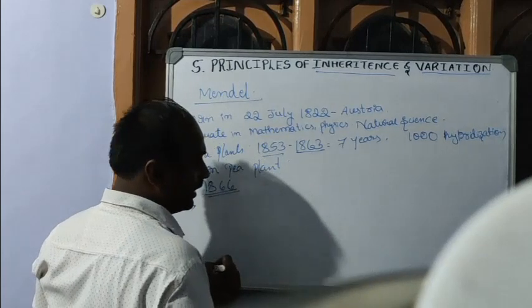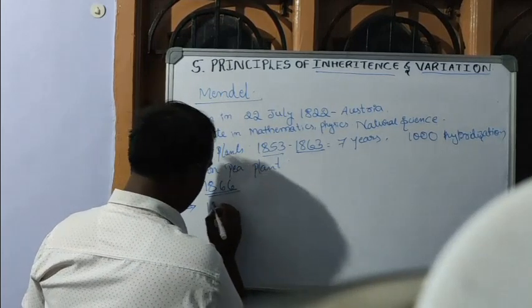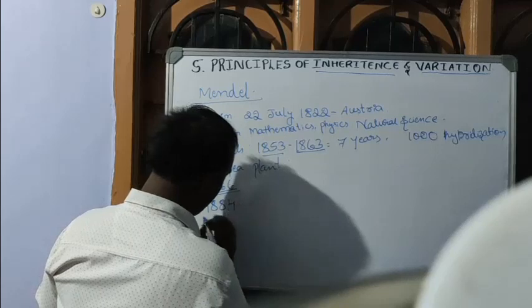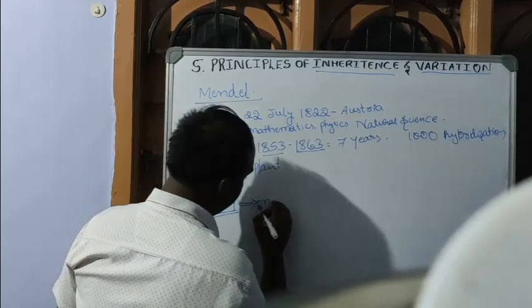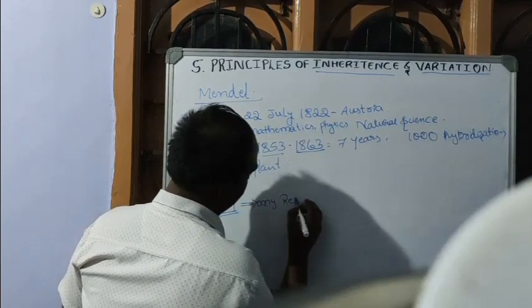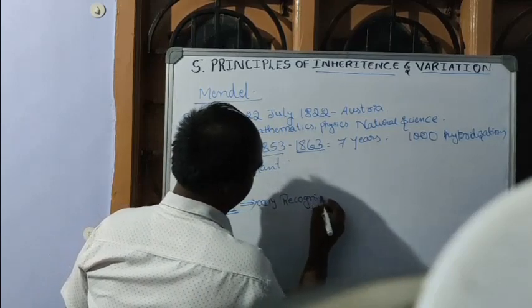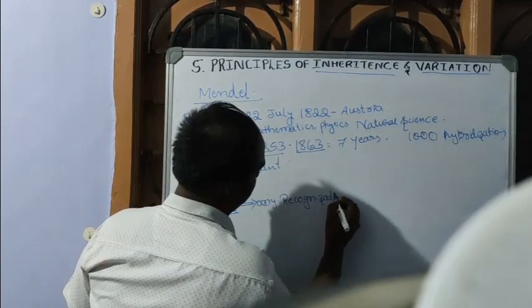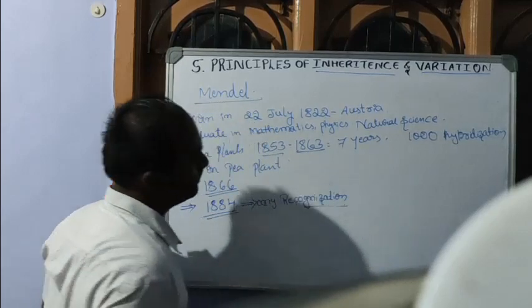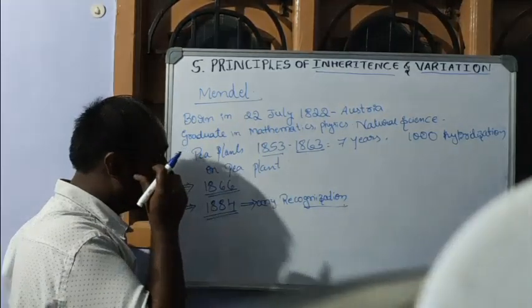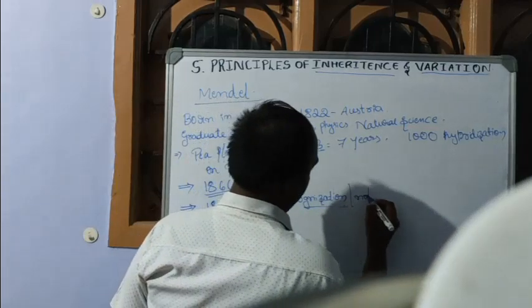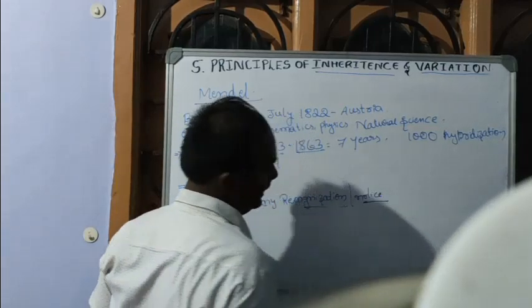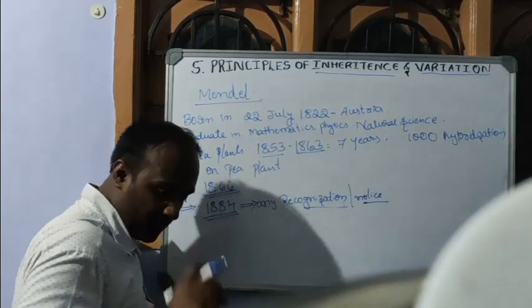Mendel died in the year 1884 without any recognition. Mendel's work was not recognized or noticed by others when he was living.